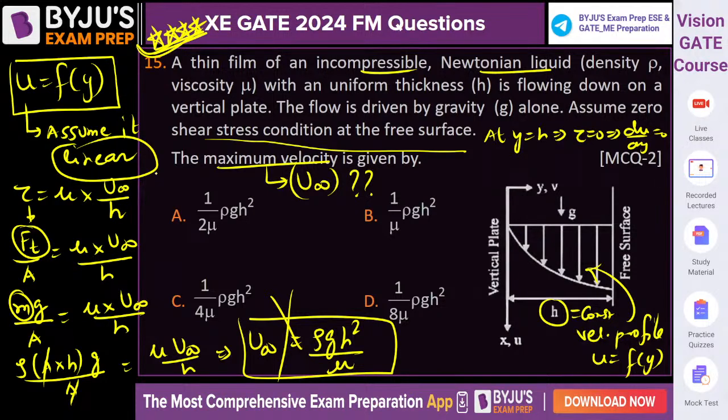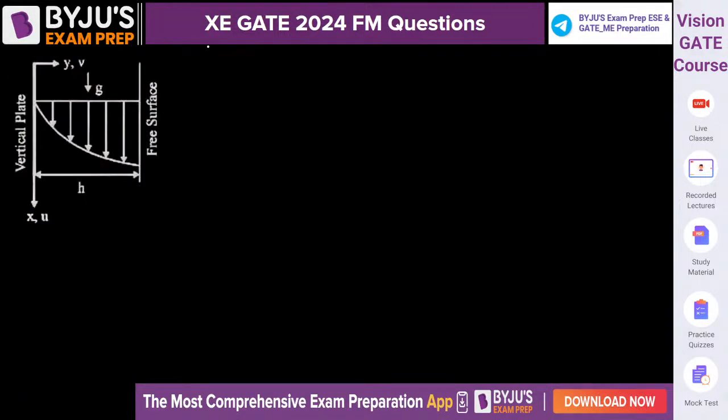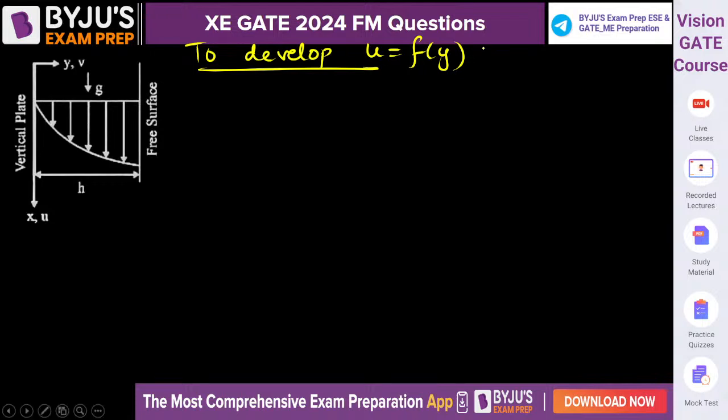If we assume the velocity profile to be linear, then your answer would be B, which is not correct. Look, how to develop the velocity profile? To develop u as a function of y. Our objective is to develop the relation between u as a function of y for the given situation.